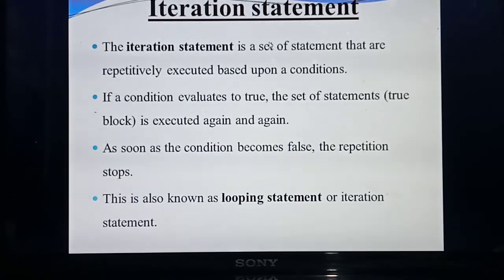If the condition is true, that true block will execute again and again, until the condition becomes false. Understood? Till the condition is false, that particular set of statements will be executed again and again.